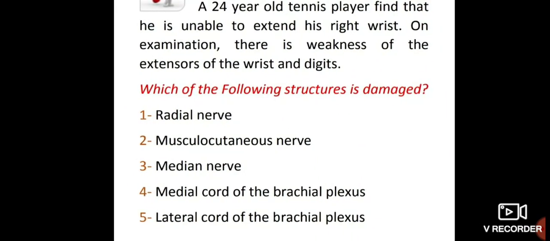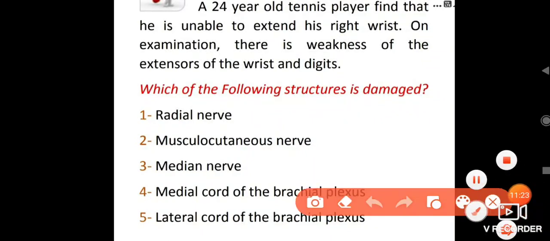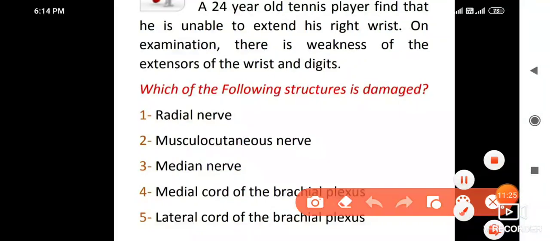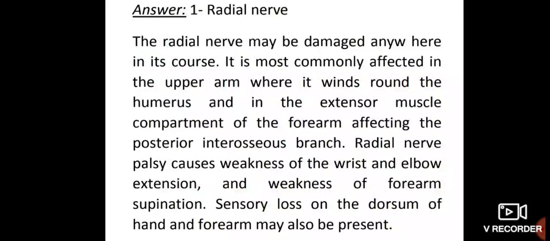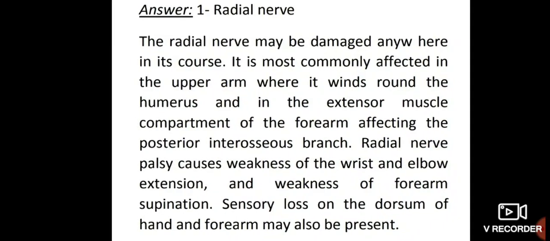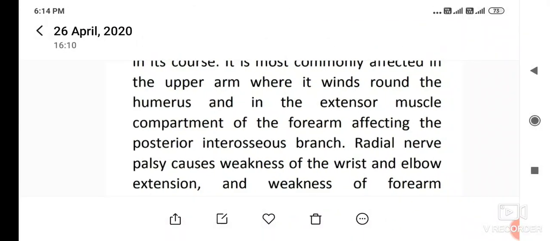A 24-year-old tennis player finds that he is unable to extend his right wrist. On examination, there is weakness of the extensors of the wrist and digits. Which of the following structures is damaged? The structure damaged is the radial nerve, due to wrist drop. Radial nerve, yeah. The radial nerve may be damaged anywhere in its course.